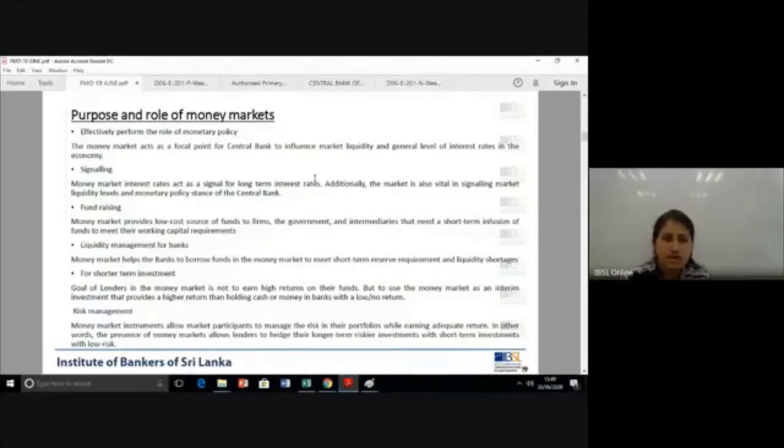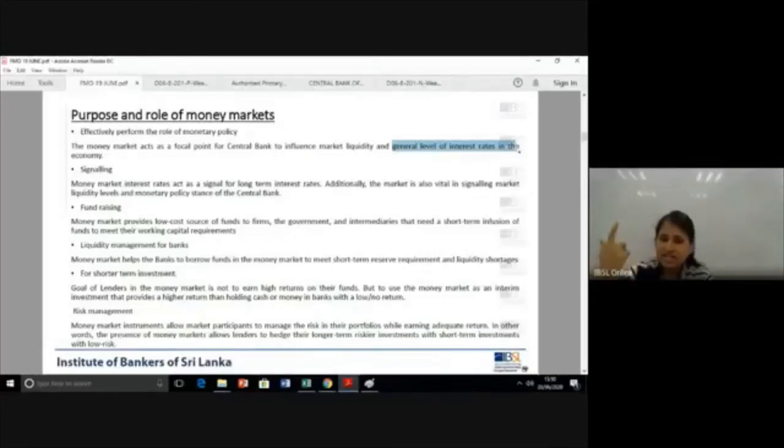The money market acts as the focal point for the central bank to influence market liquidity and the general level of interest rates in the economy. Now, why are they influencing the general market interest rate using the short-term interest rates? You need to understand that, link the dots.